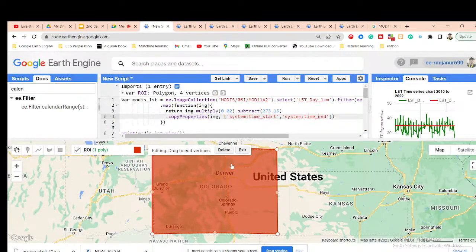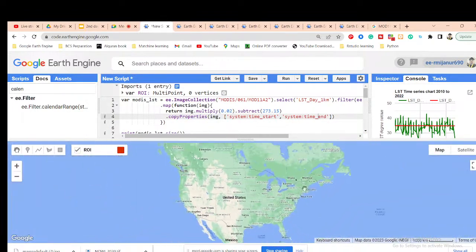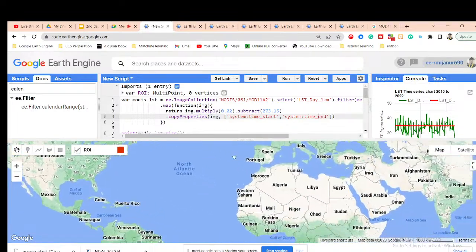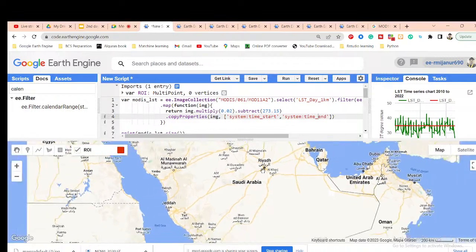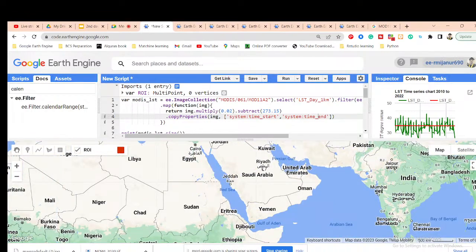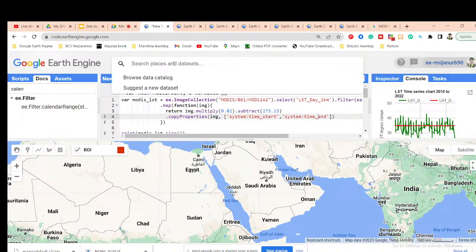But we need to find out how much is the surface. So this is for the surface temperature, right? Do we also have something for the water temperature? Yeah. For the water temperature, MODIS has the possibility with some Aqua satellite imagery. When you want the water temperature, they also provide Aqua. MODIS Aqua LST is also available.